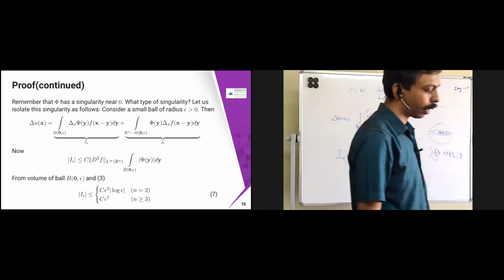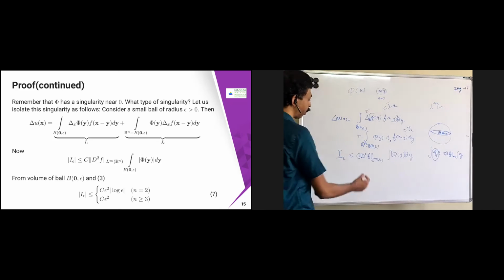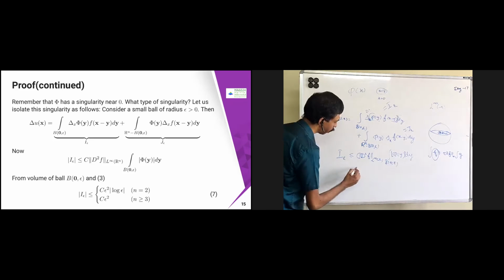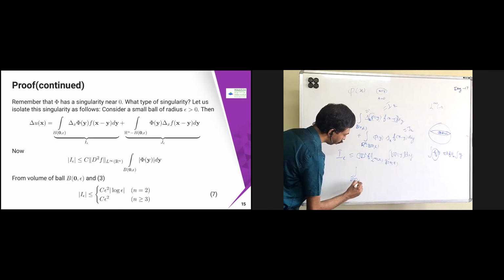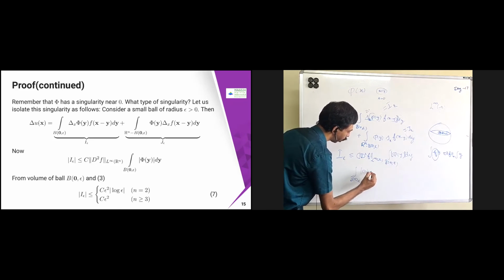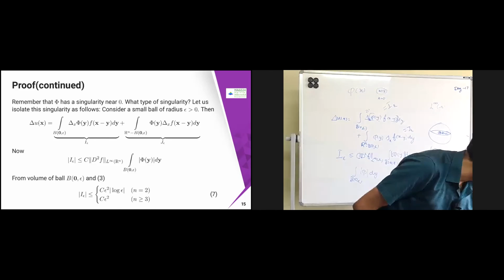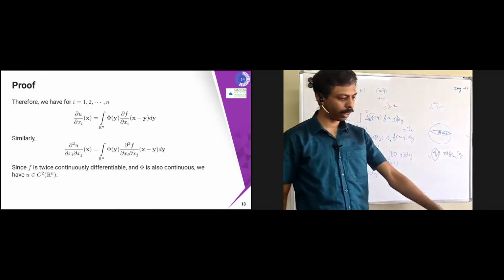So now what we need to do is find the integral over B(0, epsilon) of Phi of y dy. That we have to find. So let's go back to our Phi definition so that we can find it.